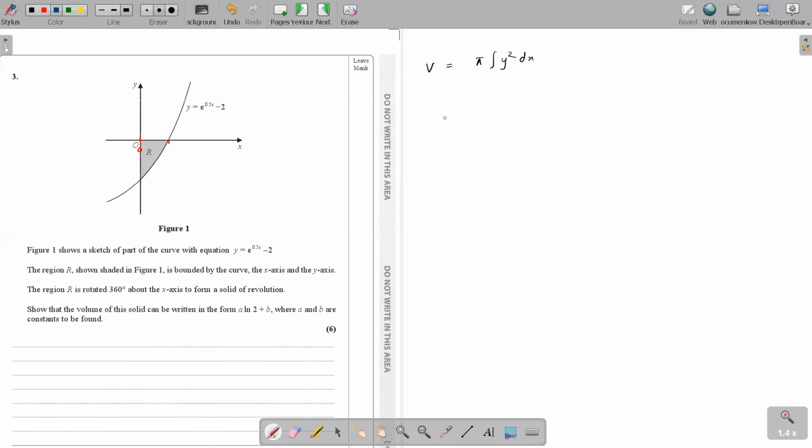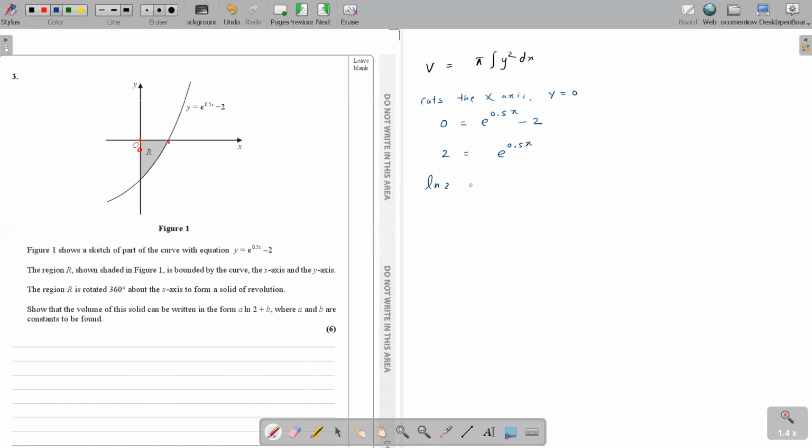That is the place where the graph cuts the x-axis. So when you cut the x-axis, y should be 0. So you take your graph, make y 0: e to the power half x minus 2 equals 0. Minus 2 goes as plus 2, so e to the power 0.5x equals 2.